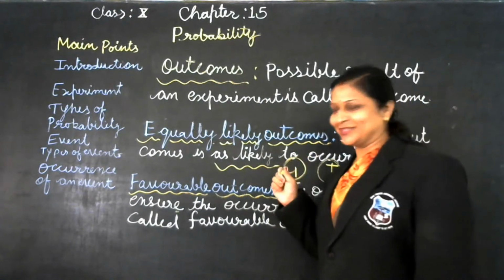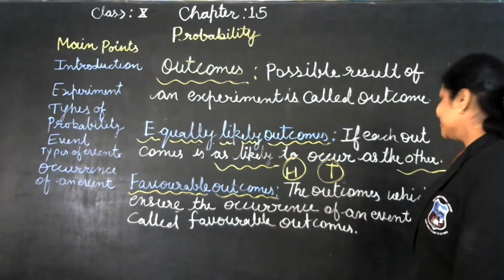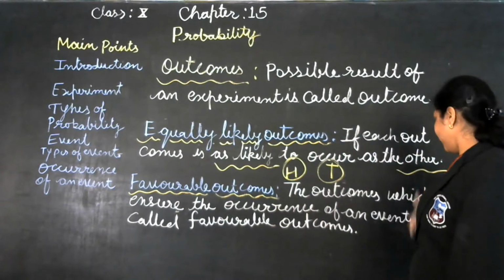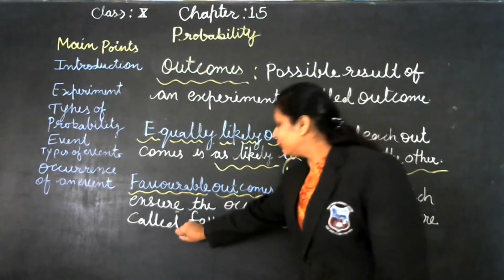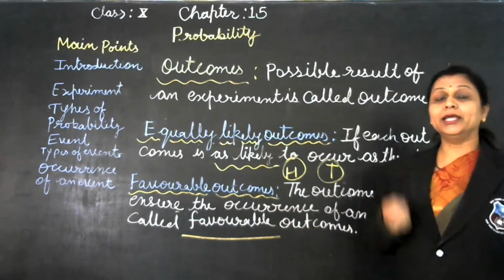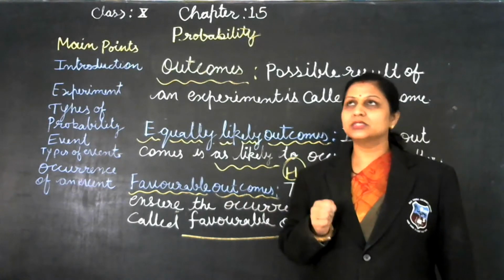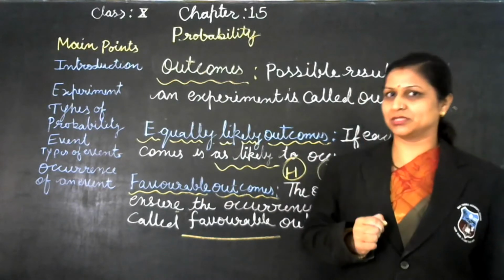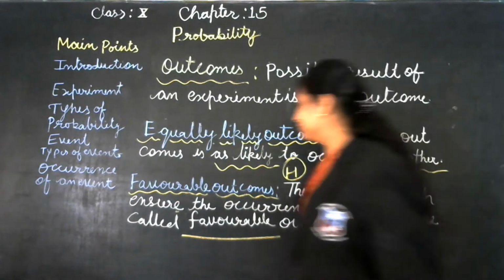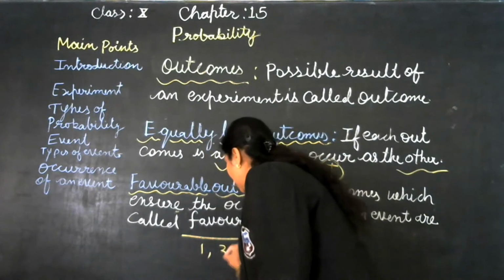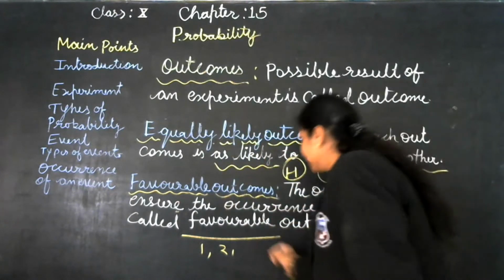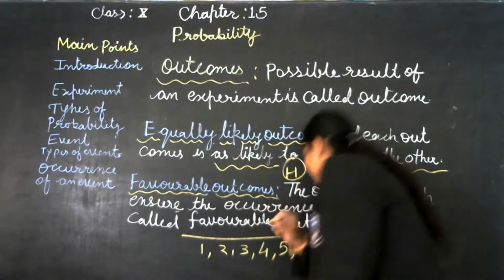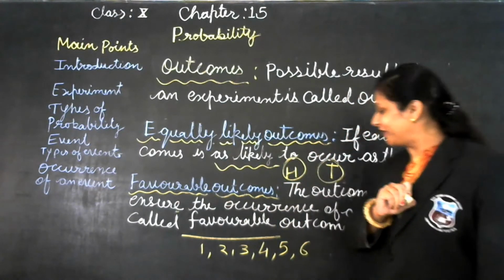Now, favorable outcomes. The outcomes which ensure the occurrence of an event are called favorable. Suppose we throw a dice and we want only the even numbers. How many total outcomes? There are 1, 2, 3, 4, 5, 6, six faces in a dice.